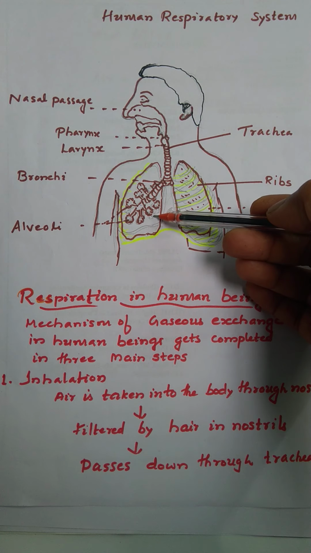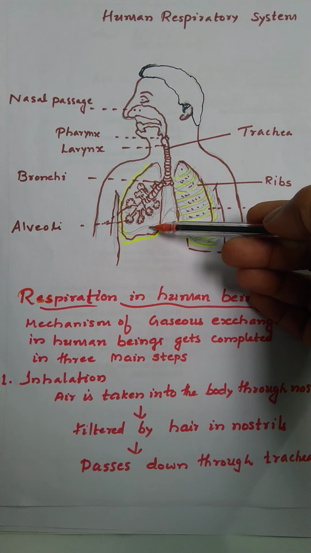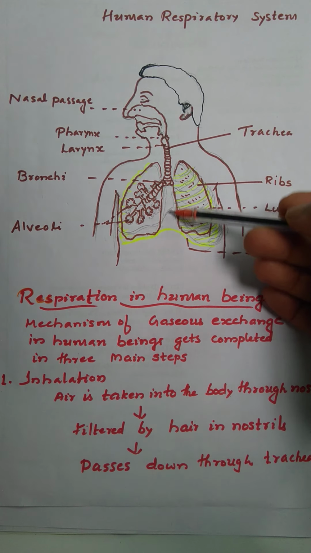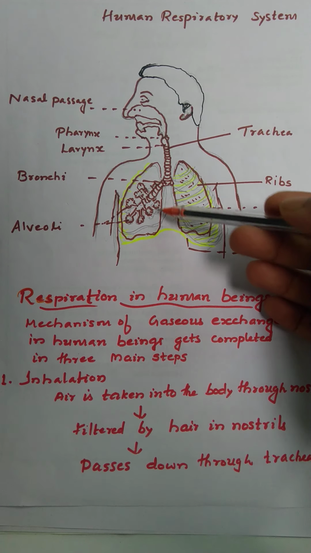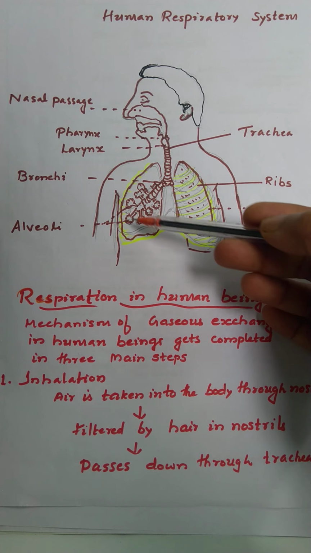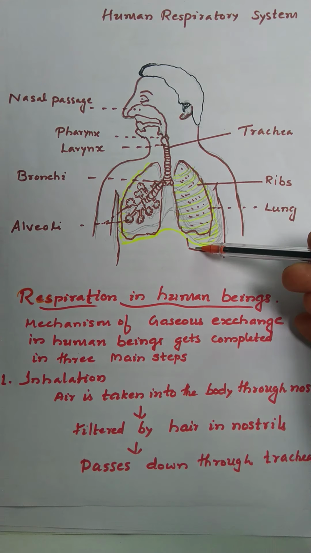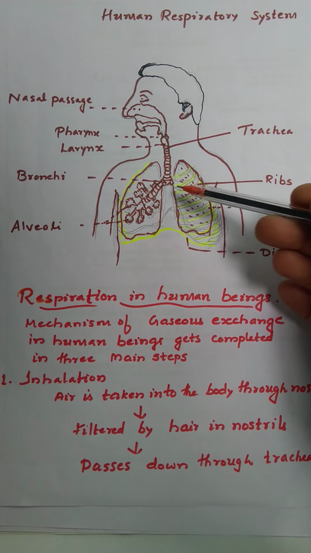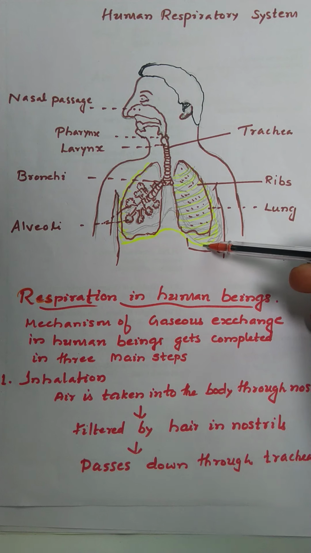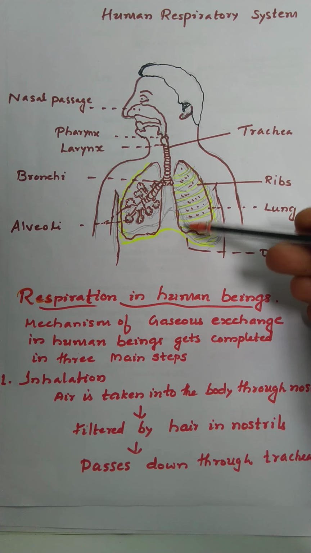Alveoli: these are balloon-like structures located inside the lungs. These provide the surface where exchange of gases takes place. Alveoli also increase the surface area for the exchange of gases. Then diaphragm: it is a muscular partition between the thorax and abdomen and forms the base of the chest cavity. During inhalation, it flattens and increases the chest cavity so that air is sucked into the lungs.